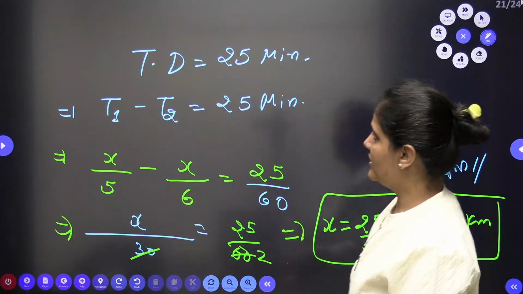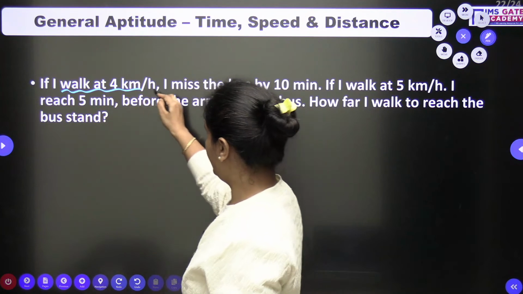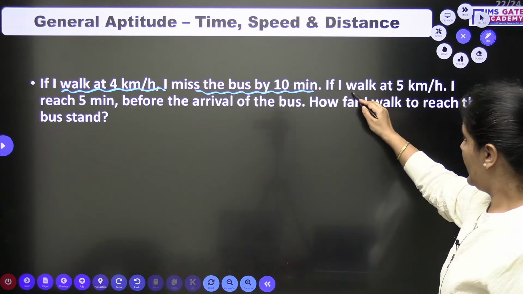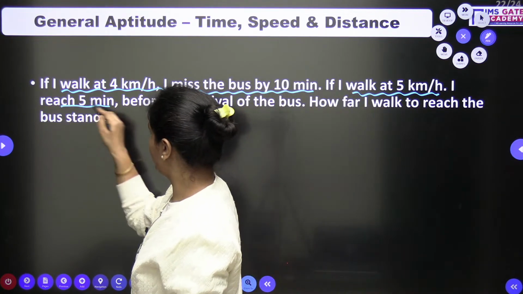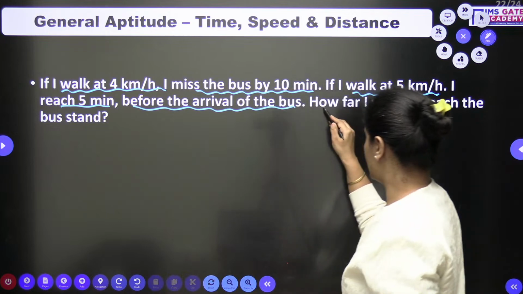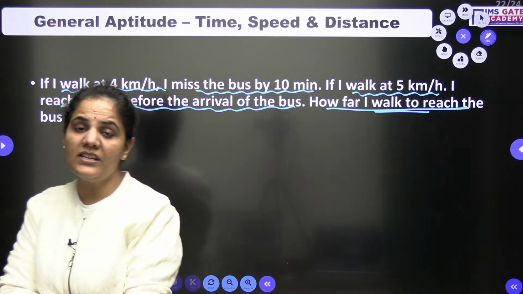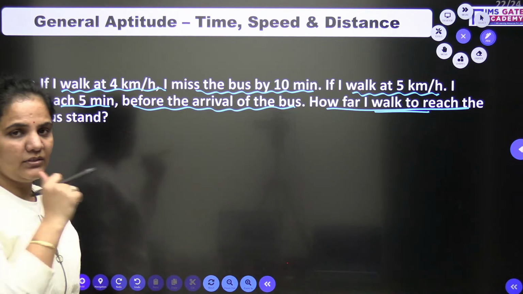Chalo, now the last question is here, which I will approach for you. If I walk at 4 km per hour, I miss the bus by 10 minutes. If I walk at 5 km per hour, I reach 5 minutes before the arrival of the bus. So how far do I walk to reach the bus stand? Again I need to find out the distance here, bachcho.